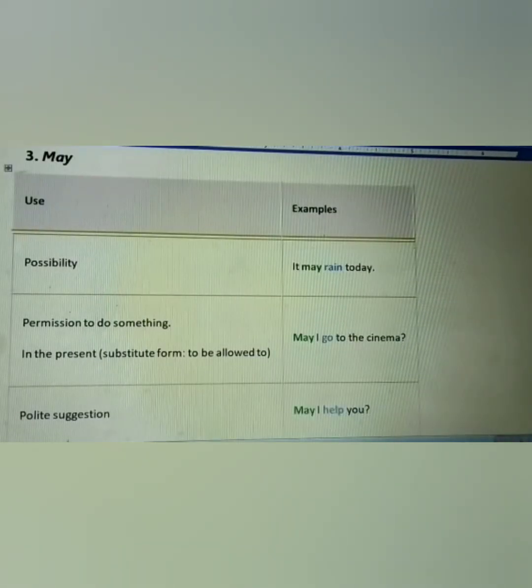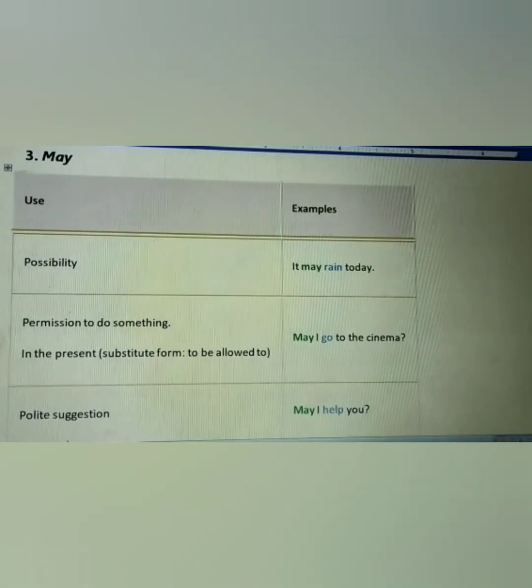Next in the list is may. To show the possibility, it is used like it may rain today. A respectful permission to do something in the present, it is the substitute form to be allowed to. For example, may I go to the cinema? To make a polite suggestion, may I help you?